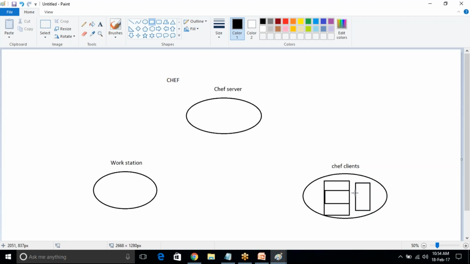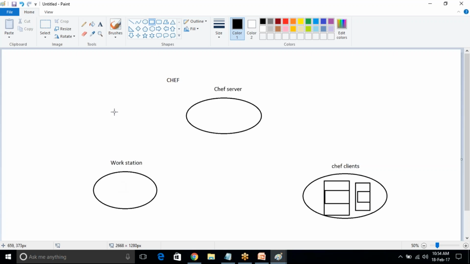So here, so many servers are there. These all are chef clients. Suppose in my environment we have 1000 servers, assume them as client servers. Don't worry, what is client, what is server, I will explain each.